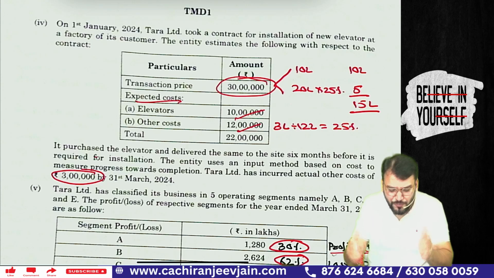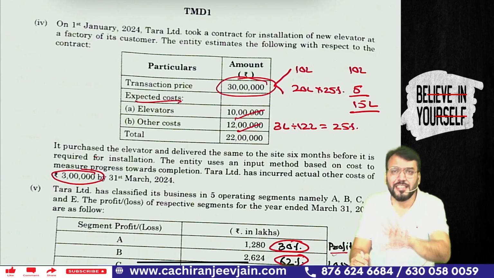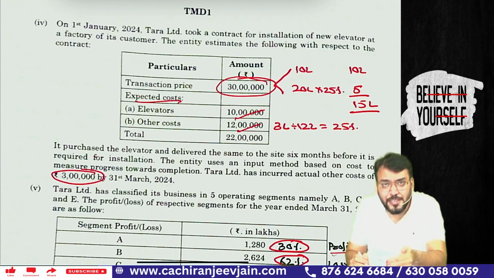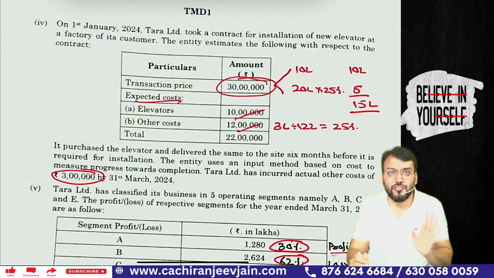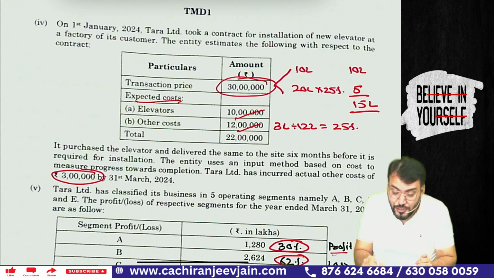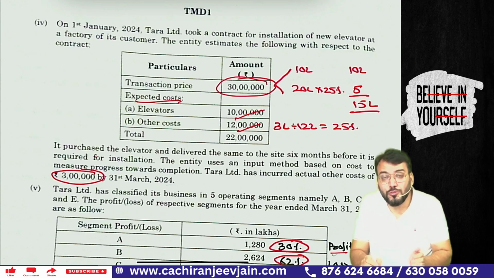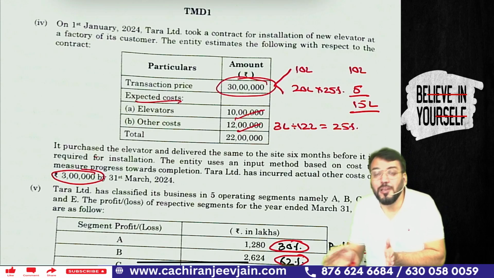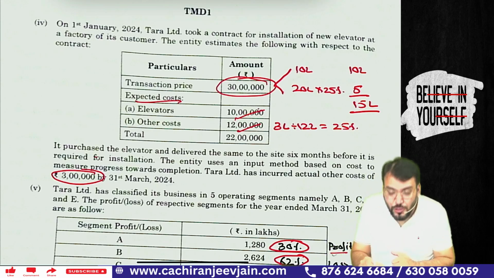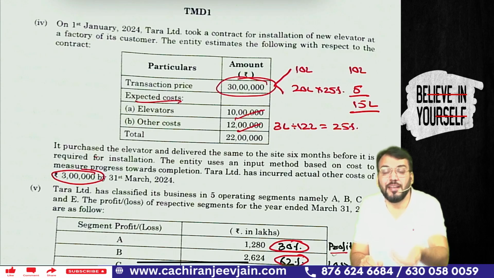The full information I think has not been given, but can I say it is an installation of elevator and the renovation, it is a part of a single performance obligation. Yes, sir. So whenever it is a part of a single performance obligation and the cost is not proportionately equal to the expected cost of satisfying the obligation, in that case the cost of this elevator will be recognized as revenue.